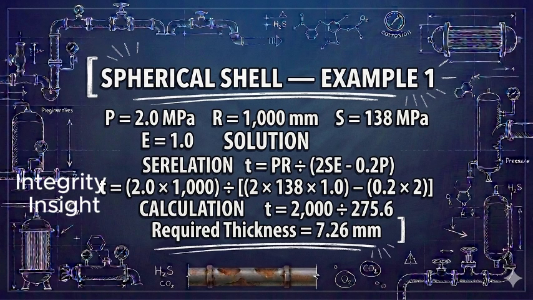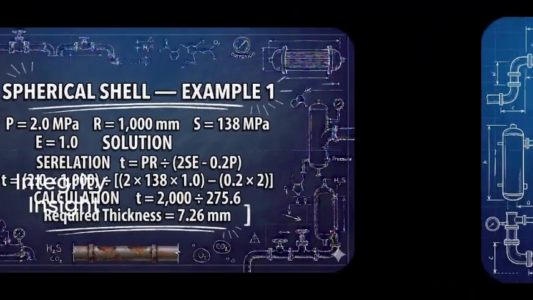Using the spherical shell formula, T equals PR divided by 2 SE minus 0.2 P. Substituting the values, T equals 2.0 multiplied by 1,000 divided by 2 multiplied by 138 multiplied by 1.0 minus 0.2 multiplied by 2. The numerator is 2,000. The denominator is 275.6. Therefore, the required thickness is 7.26 millimeters.